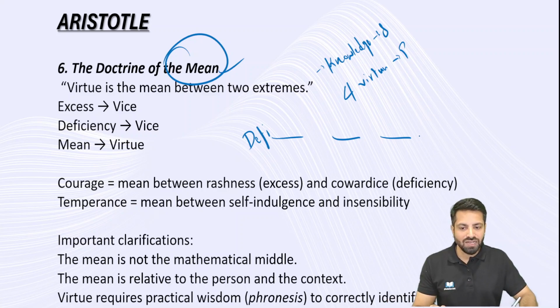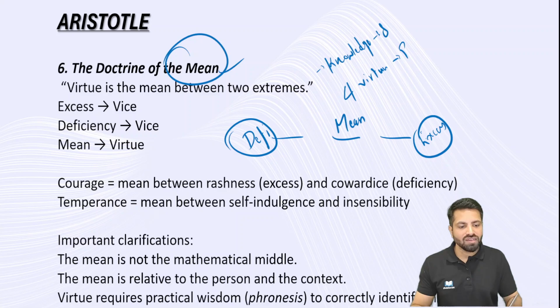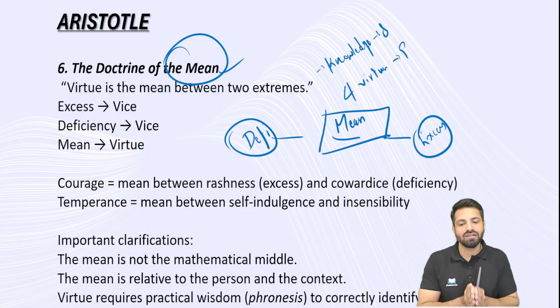Another extreme is excess. And in the middle, there is a mean. If you take decisions from an extreme, either deficiency or excess, then your actions and decisions are unethical. So you have to take your decision at the center, which is the mean. So this is the doctrine of mean.